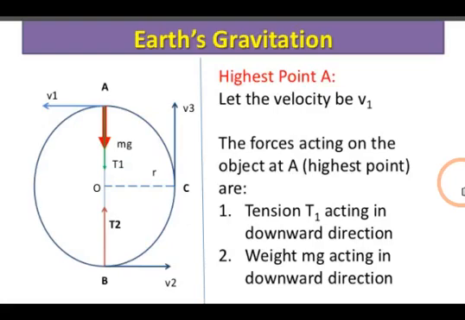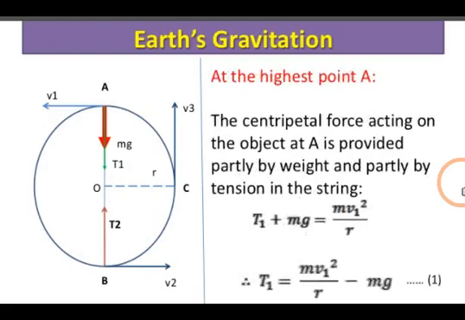Tension T1 which is vertically downward and, as we already discussed, weight mg vertically downward. The centripetal force acting on the object is provided partially by weight and the remainder by tension. So you can see over here, T1 plus mg gives us the necessary centripetal force, that is mv1 square upon r. According to that, the value of T1 is given by mv1 square upon r minus mg.